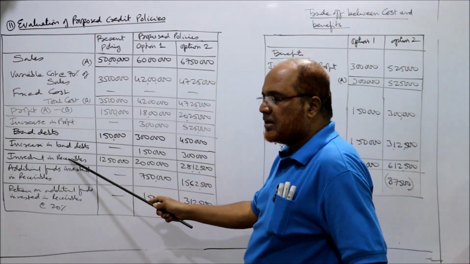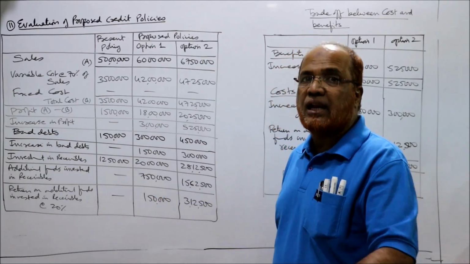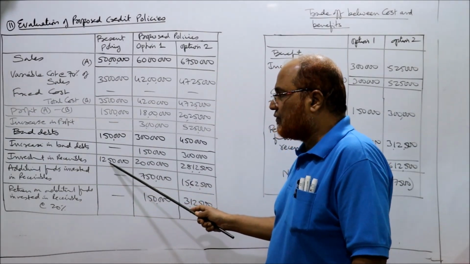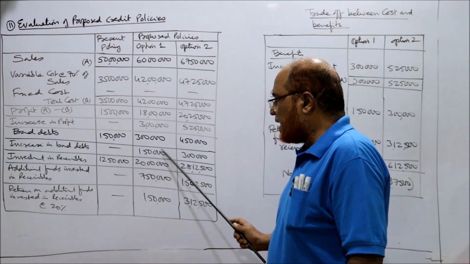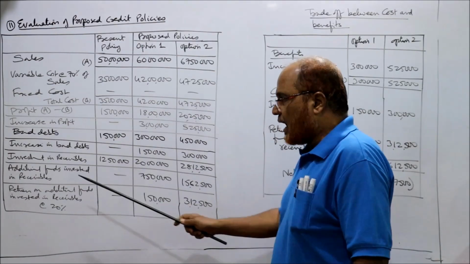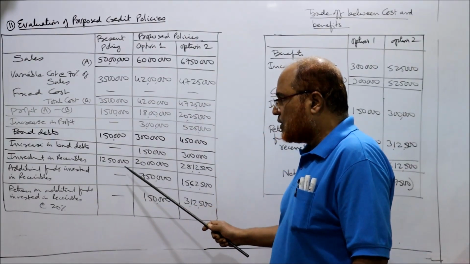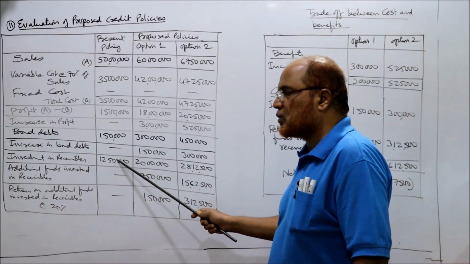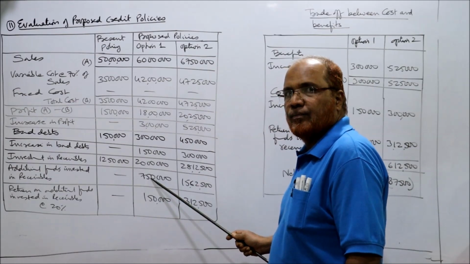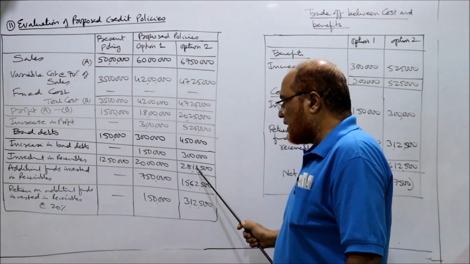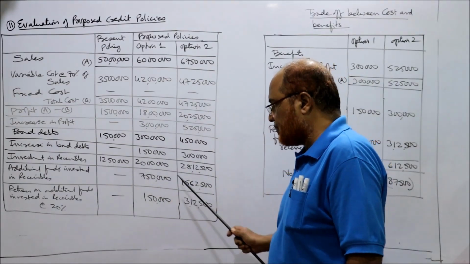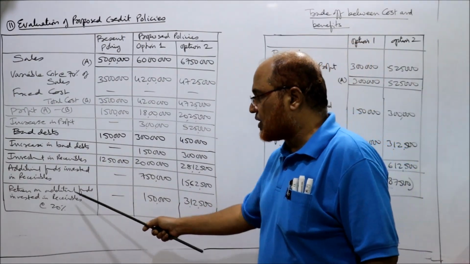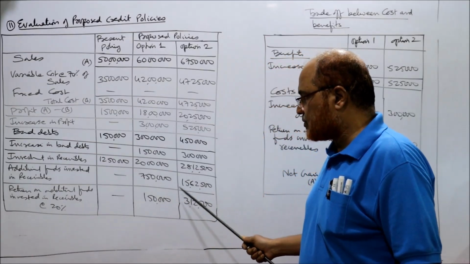Now investment in receivables. In the previous problem we calculated it, but in this problem investment in receivables is directly given. Presently 12 lakh 50,000. Then next one 20 lakh, 28 lakh 12,500. Additional funds invested in receivables: तो 12 लाख 50,000 से बढ़ के 20 लाख हो गया, माइनस कर देंगे, 20 लाख माइनस 12 लाख 50,000, 7 लाख 50,000 एडिशनल फंड्स. उसी तरह 28 लाख 12,500 माइनस 12 लाख 50,000. These are the additional funds invested in receivables, और इसके ऊपर रिटर्न चाहिए 20% of this amount.